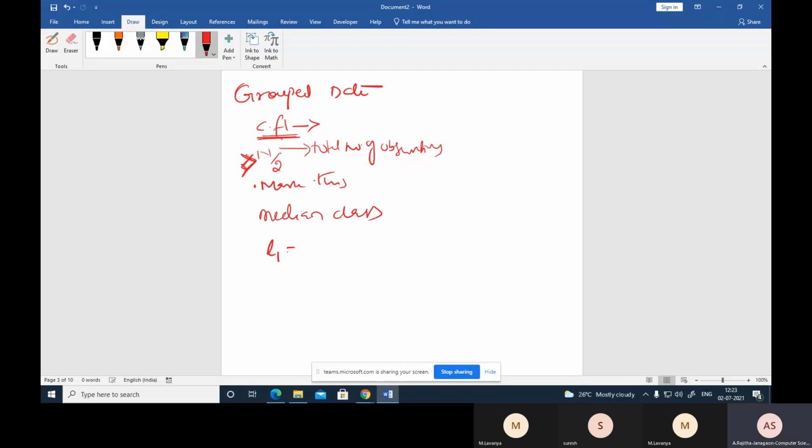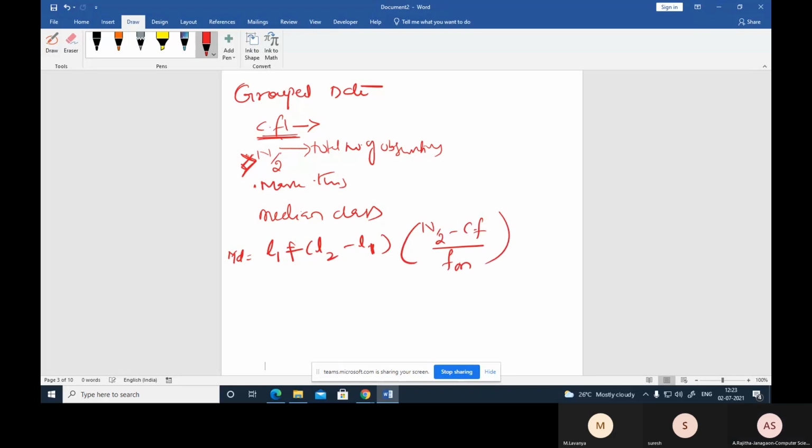Then the median is given by this formula. Median equals L1 plus (L2 minus L1) times (n by 2 minus cumulative frequency) divided by the frequency. Here L1 is the lower limit of the median class, and L2 is the upper limit of the median class.